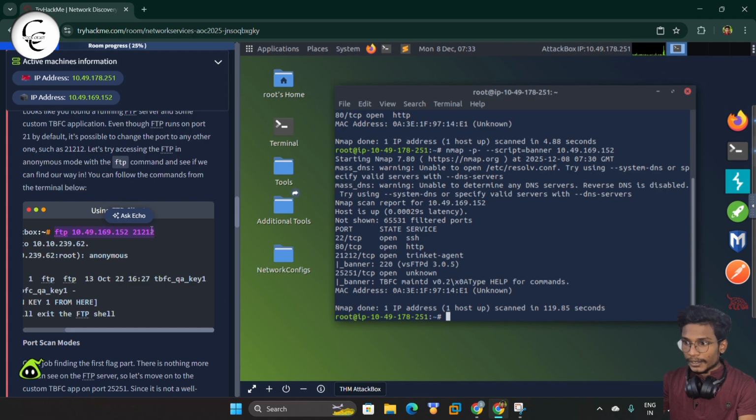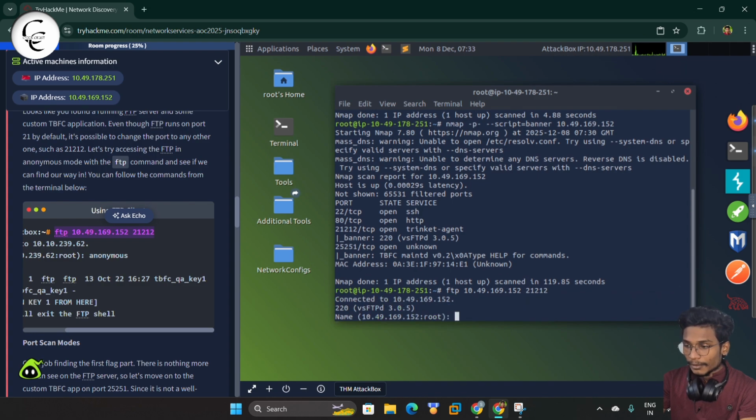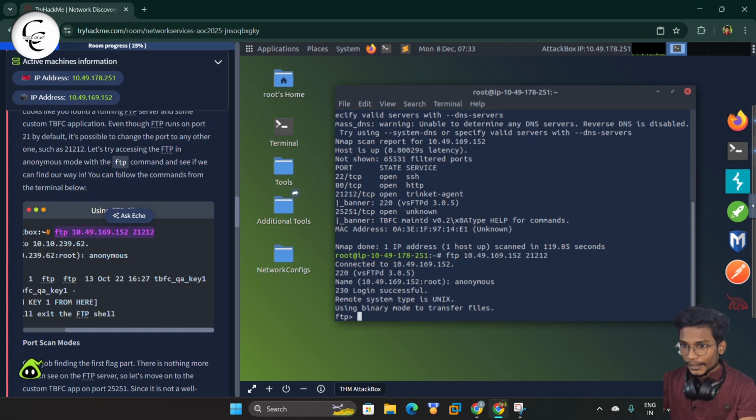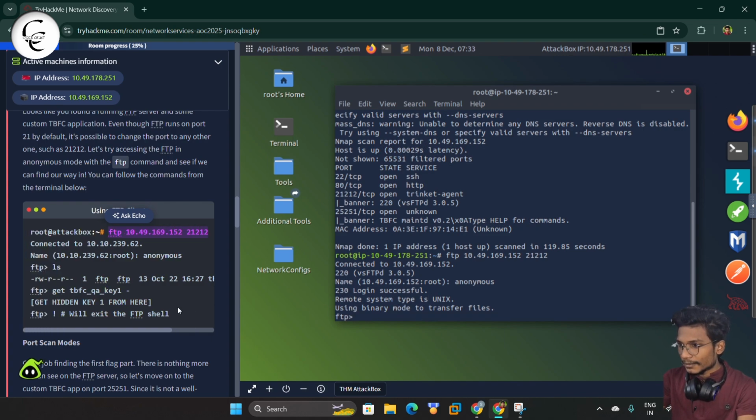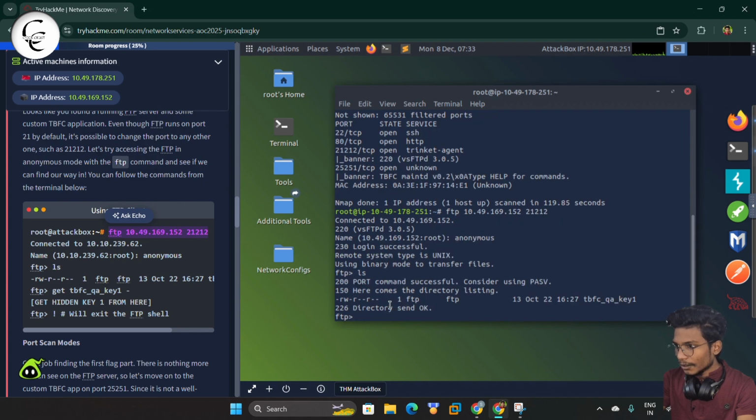So we will copy the FTP command here and paste it, and we'll try to give our name as anonymous, and we will log into the server using the FTP open port. And now guys, we are inside the FTP, like we got the access. We will do an ls, and here we got a file that is tvfc key1. So let's get that file.